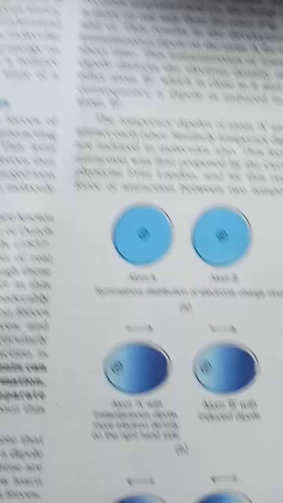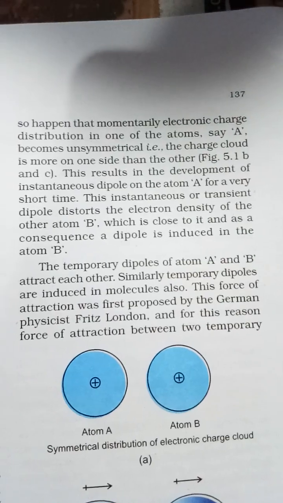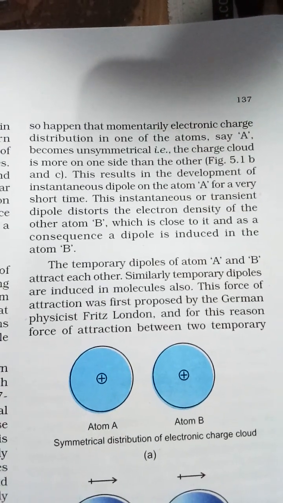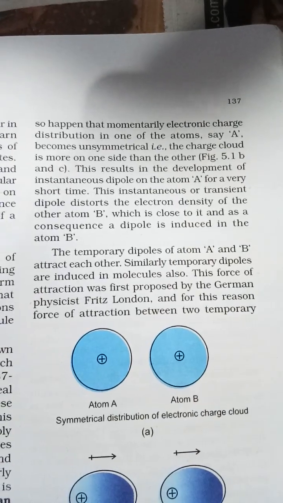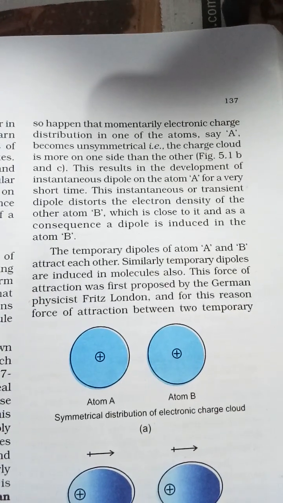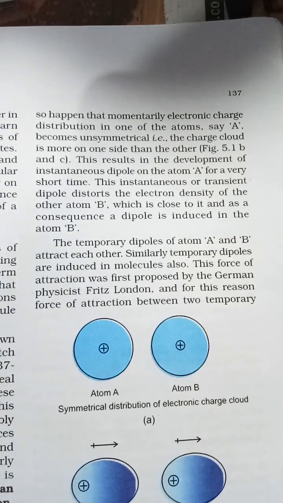It may so happen that the momentary electronic charge distribution in one of the atoms, say A, becomes unsymmetrical, i.e. the charge cloud is more on one side than the other. See Figure 5.1b and c.